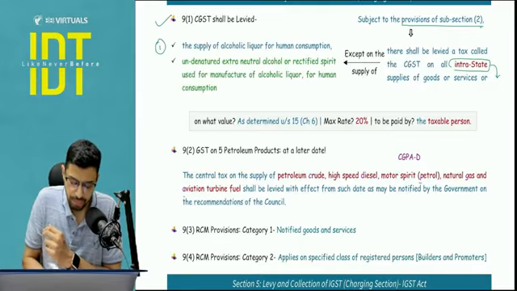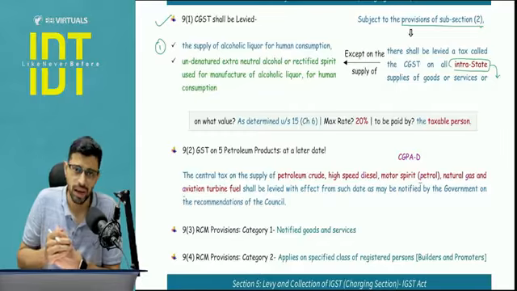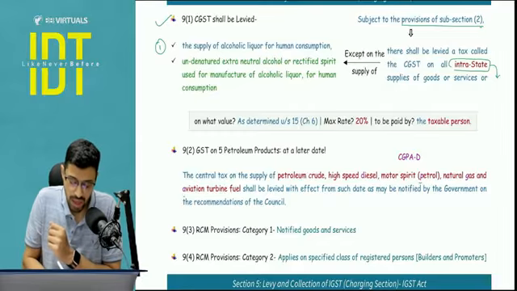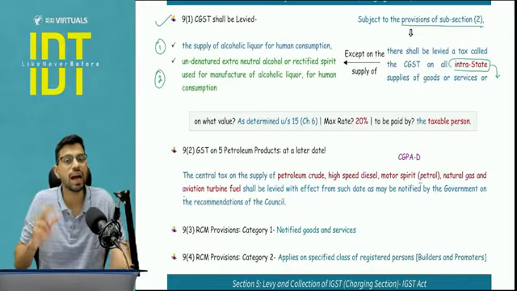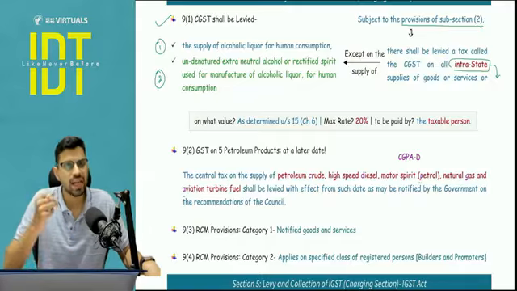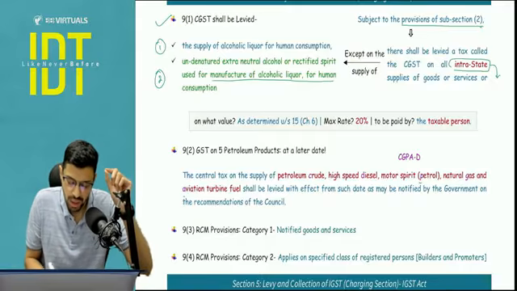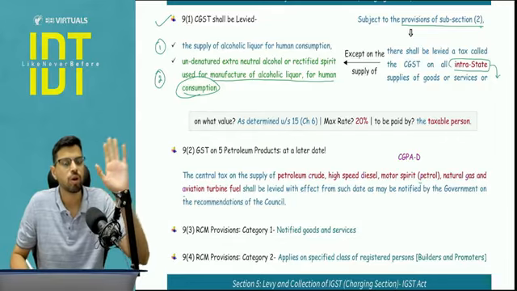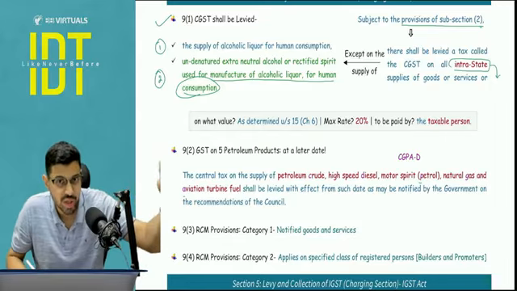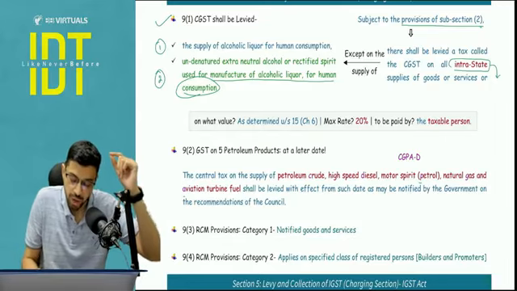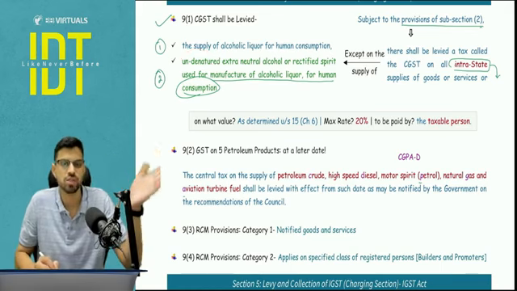Item number 1 is alcoholic liquor for human consumption. Second particular item is the undenatured ENA, that is basically rectified spirit. It is a major raw material which is used for manufacture of alcoholic liquor for human consumption. I'm not talking about what is used for industrial alcohol, that is denatured. I'm talking about undenatured. This is outside the scope of GST.